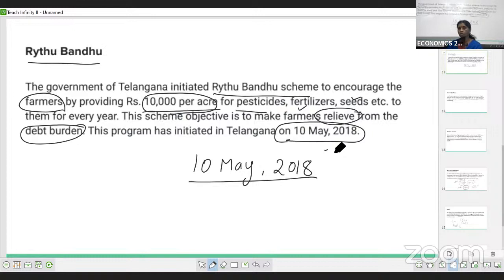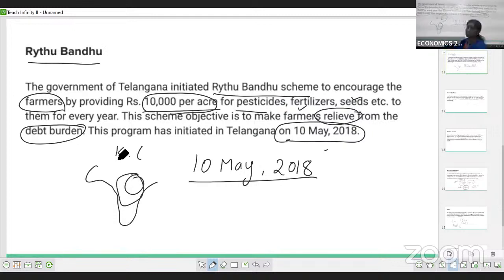For Telangana topography, you have to write when Telangana was formed, that is on 2nd June 2014. It is in the southern part of India, in the Deccan Plateau area. They constructed the Kaleshwaram project.